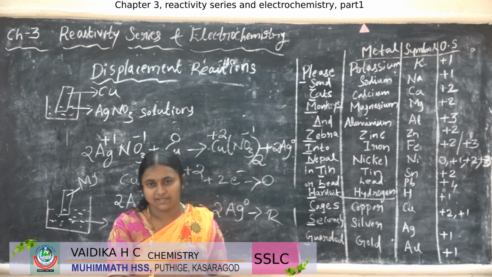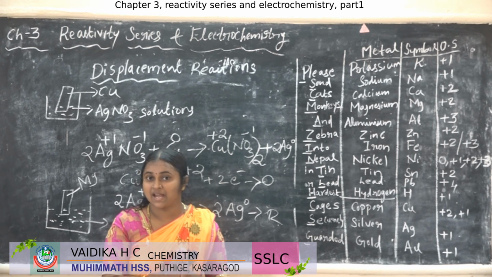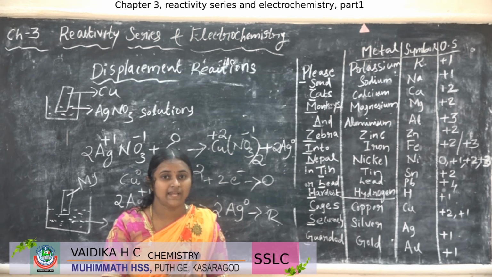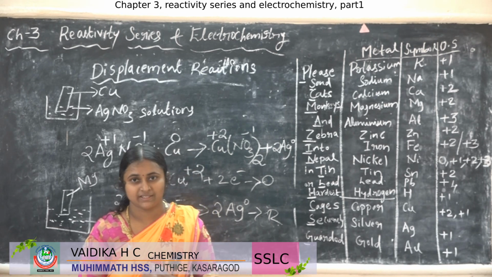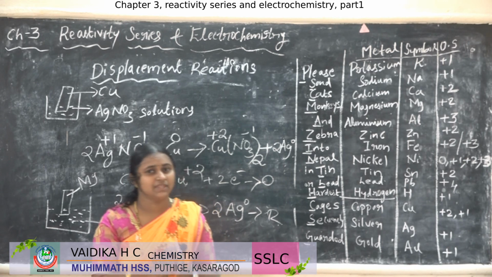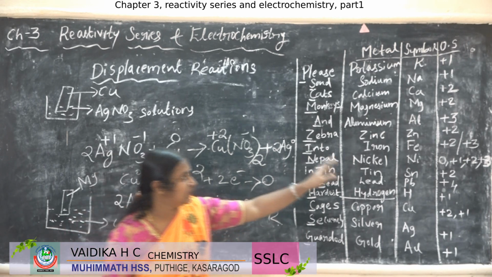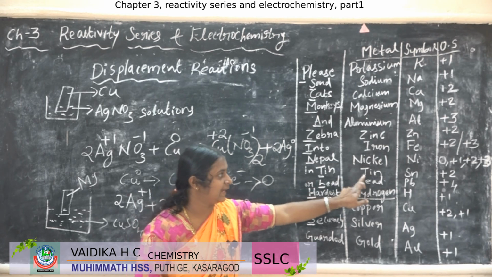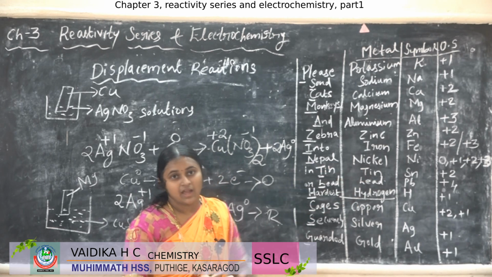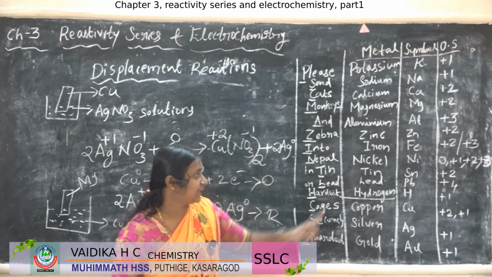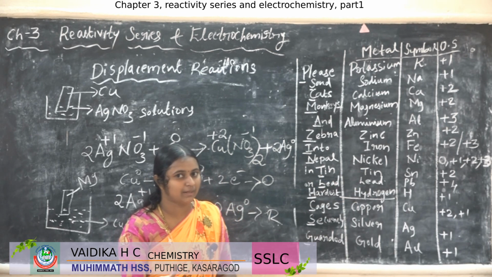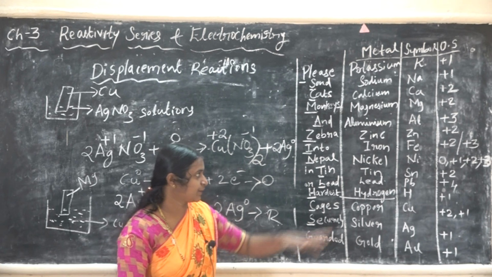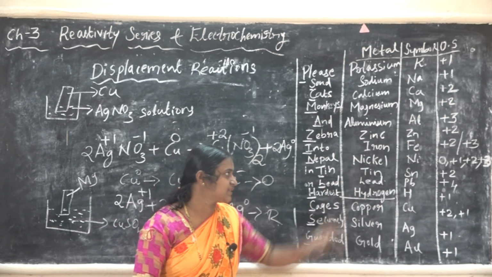Okay, in the displacement reactions, what we have to remember? The displacement reaction occurs only when a highly reactive metal displaces a lower reactive metal. In the exam, they will confuse you by giving the two metals, nickel and tin. Here, the displacement reaction occurs if the nickel rod is kept in the tin salt solution. Then the reaction may occur because nickel is highly reactive, tin is lower reactive.